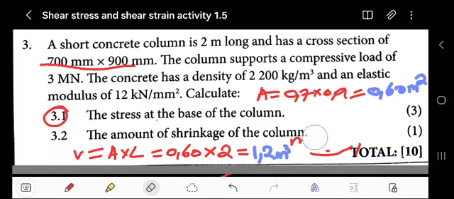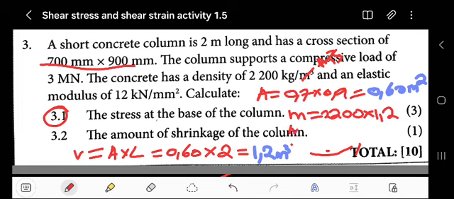We have the volume, but we actually want the mass. You substitute it here. Our mass will simply equal the density given, 2200, times the volume, 1.2. The cubic meters cancel, leaving kilograms. So 2200 times 1.2 gives the mass of 2640 kg.